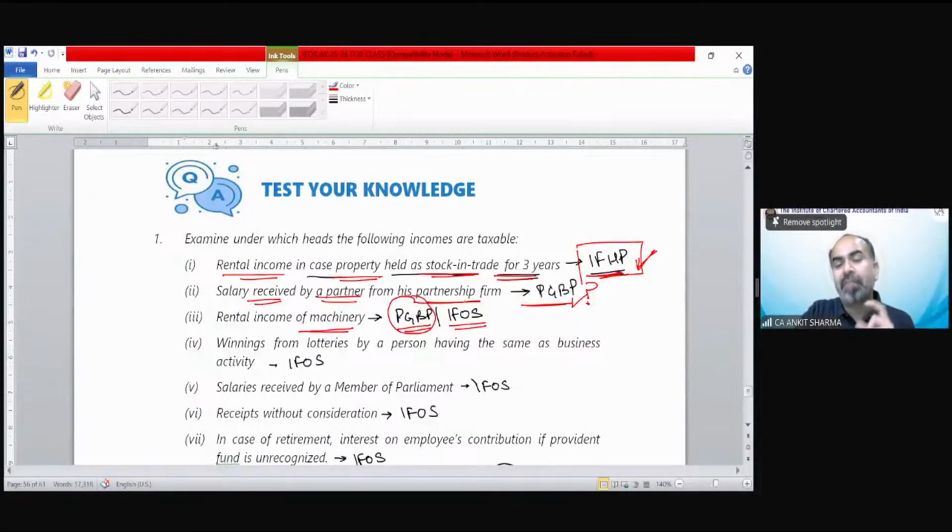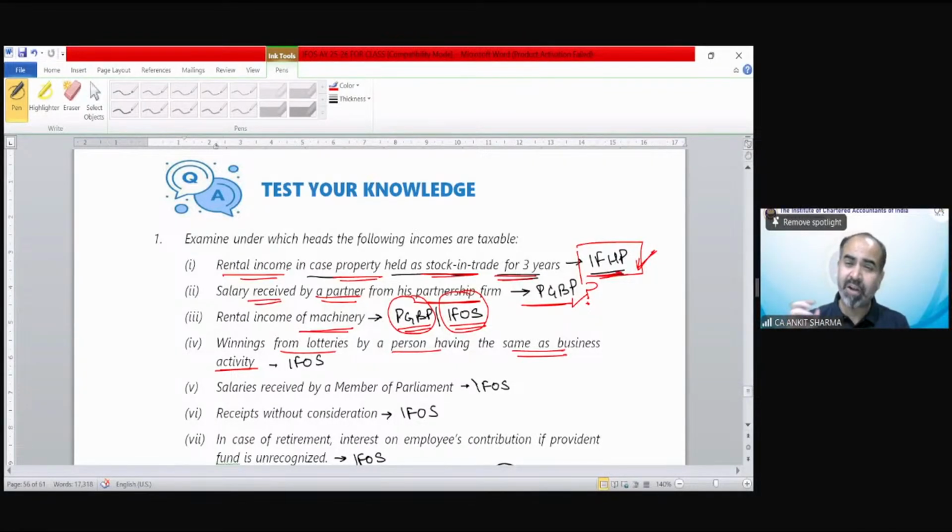And if it is not frequent, then it could be taxed under income from other source. Winning from lotteries by a person having the same as business activities. Suppose I am a lottery agent. I sold lotteries. I purchased lottery from the company and I sold these lotteries to the customer. And now suppose I won a lottery from the stock I was having. So in which head it is going to be taxed?